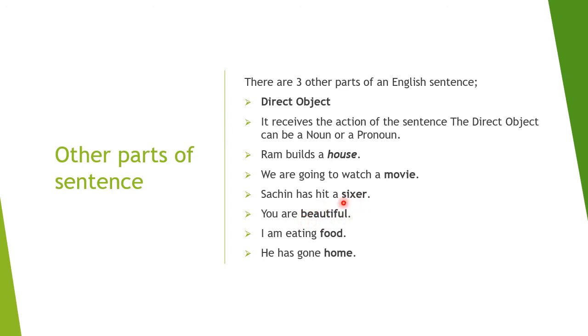You are beautiful. So what are you? Beautiful. And you would be the subject, right? I am eating food, right? So in this case, food would be the direct object. He has gone home. Where has he gone? He has gone home. So home would be the direct object.